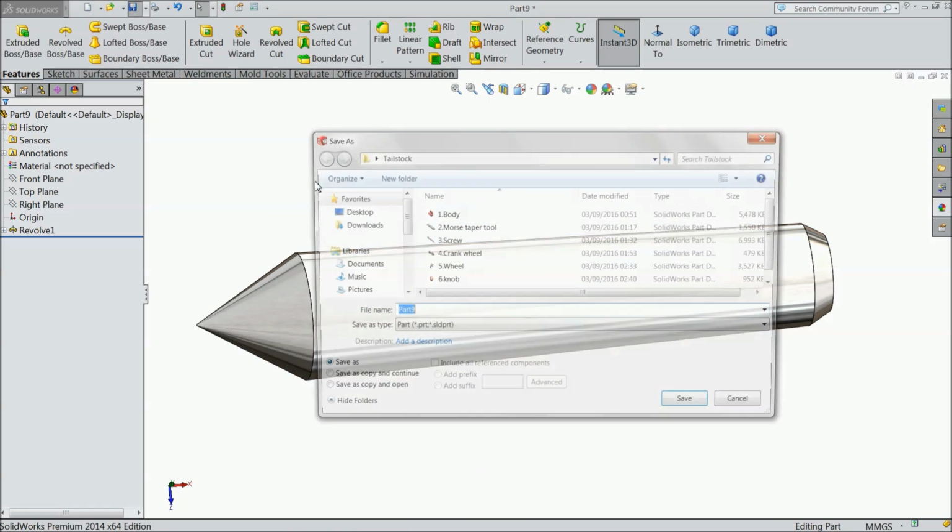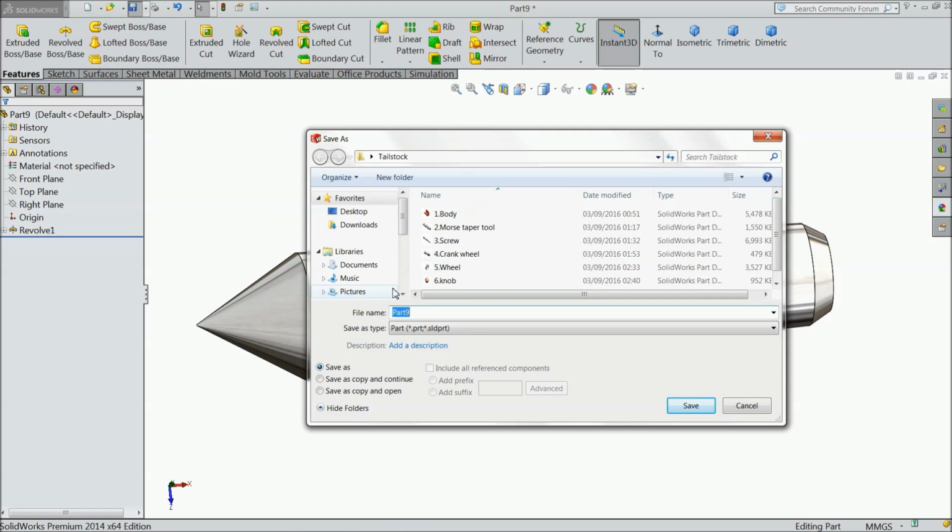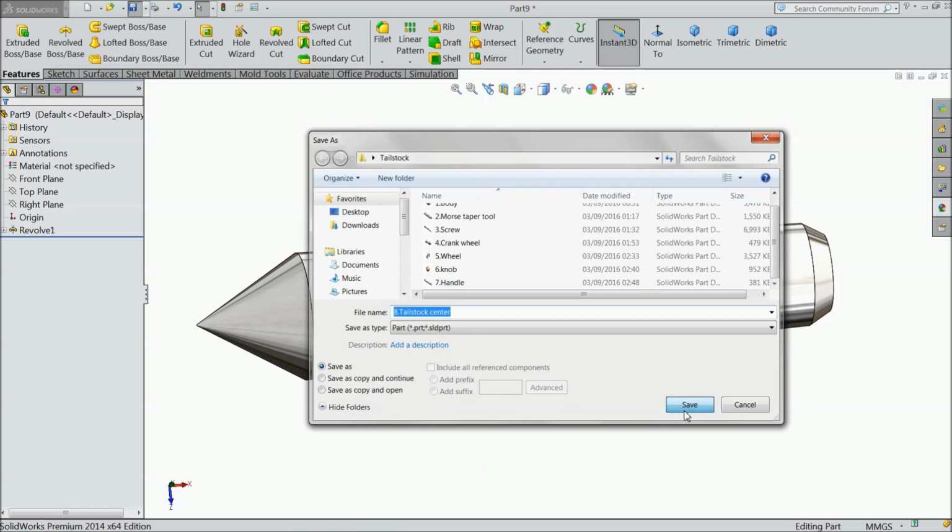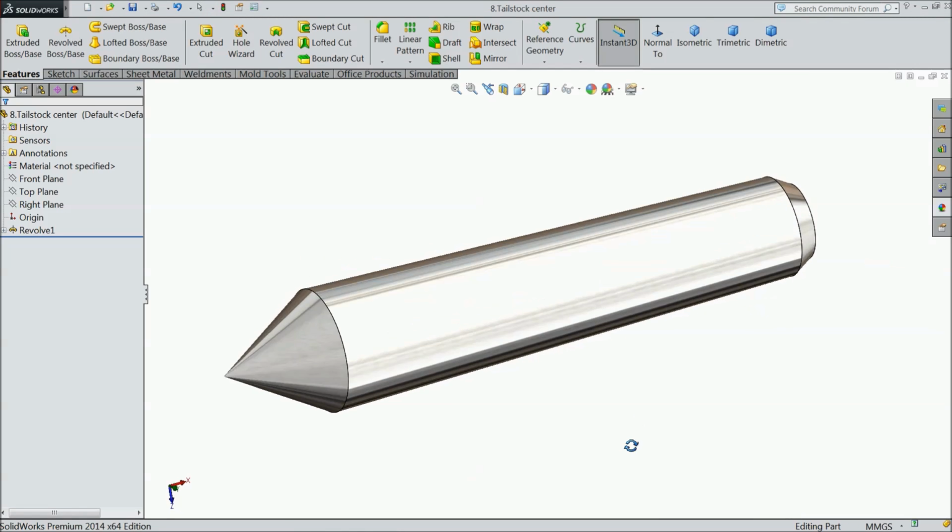Now save this. Part number 8, TailStock Center. Okay, let's move for the next part.